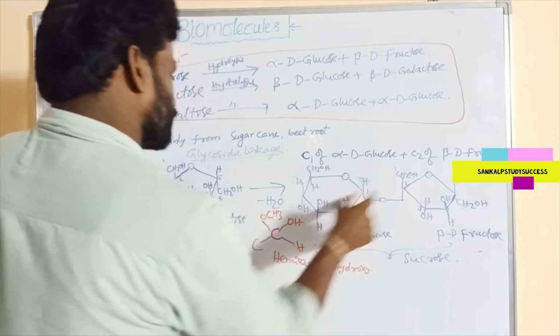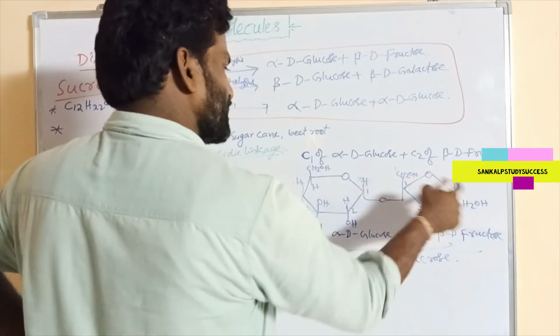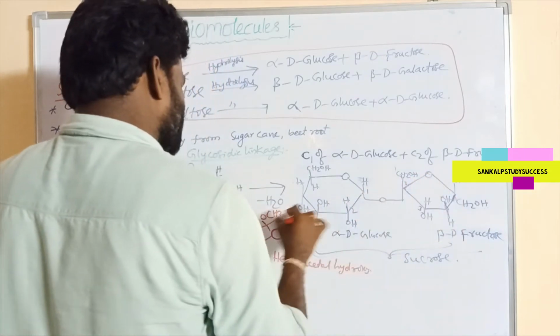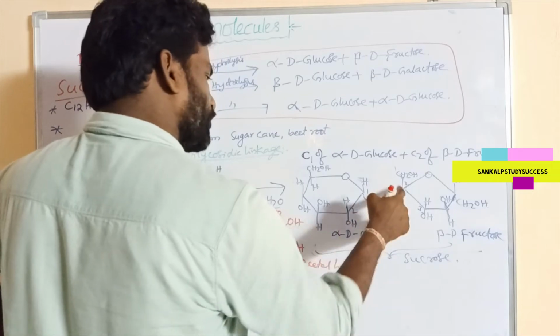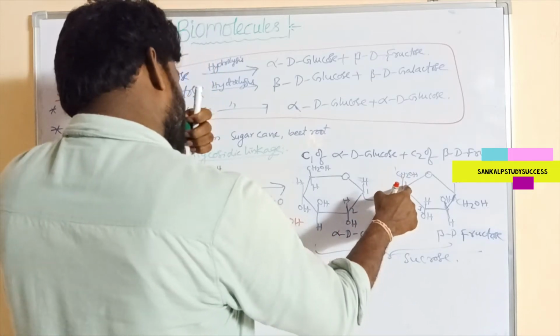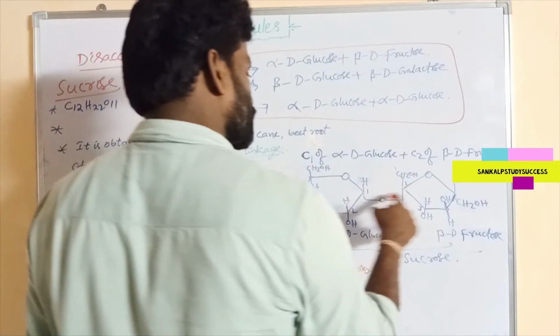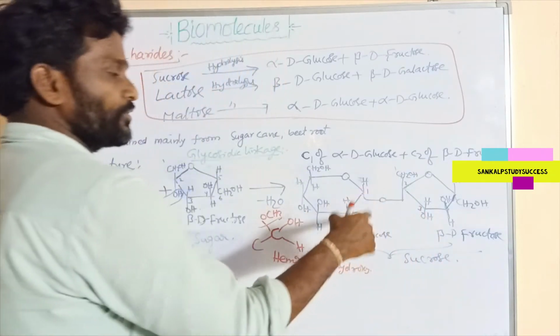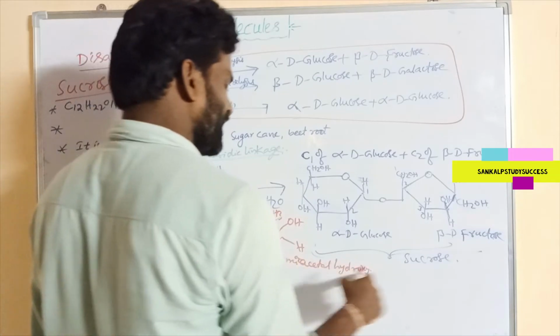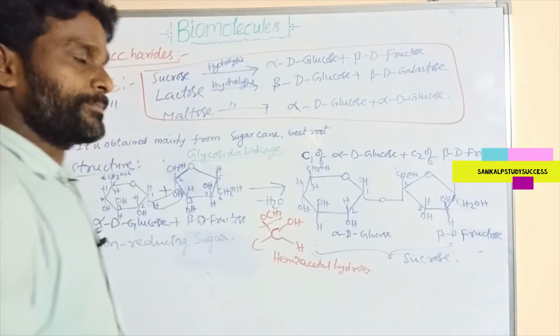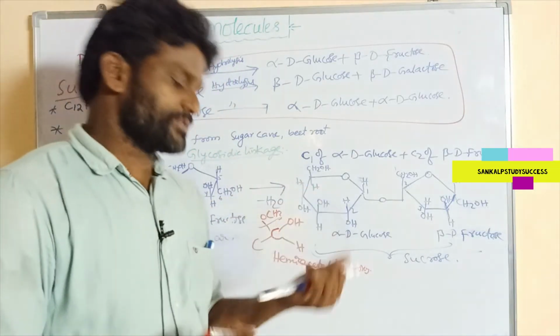Similarly, this carbon also has COCH3 present, but the OH group on this carbon is absent. So these two units, alpha-D-glucose and beta-D-fructose, lack the hemiacetal hydroxy group. So this is a non-reducing sugar.